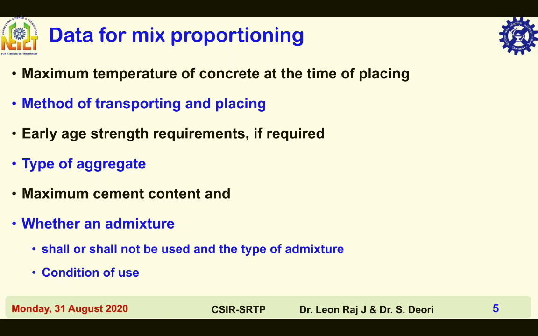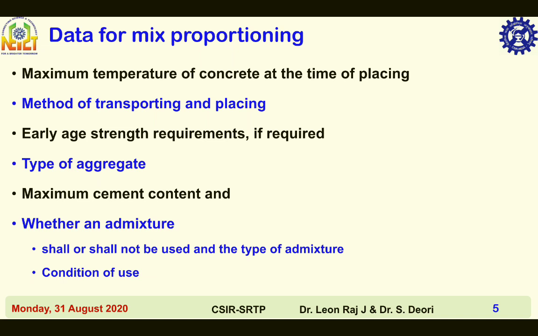Which type of aggregate needs to be used shall be mentioned in the data for mix proportioning. Types of aggregates are quartzite, dolomite, limestone, sandstone, granite, basalt, and expanded shale. Maximum cement content.